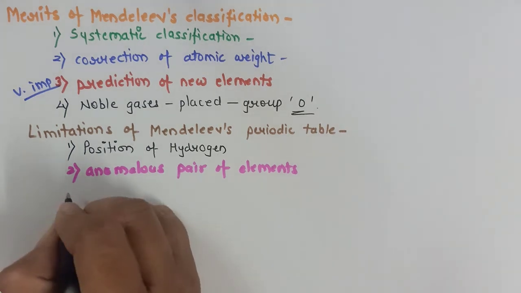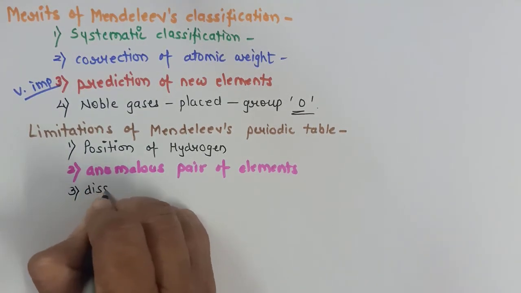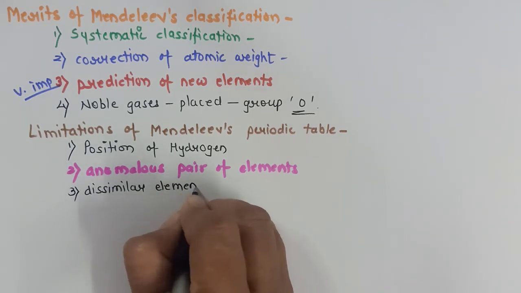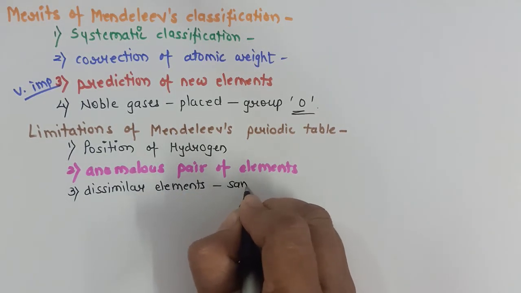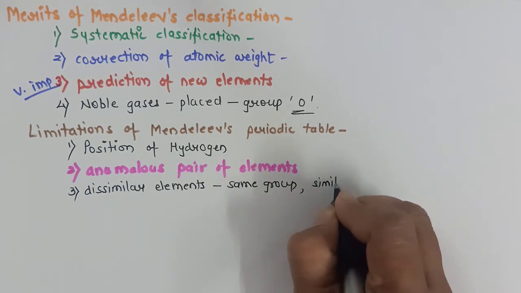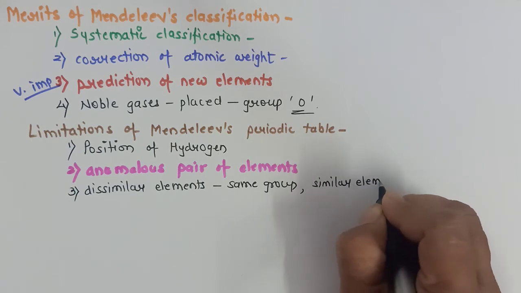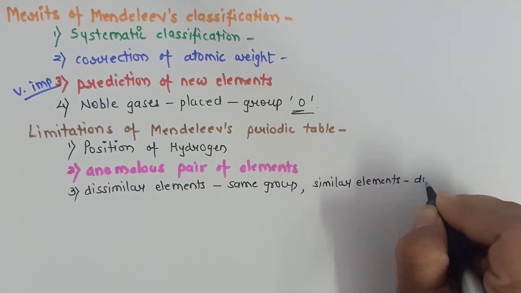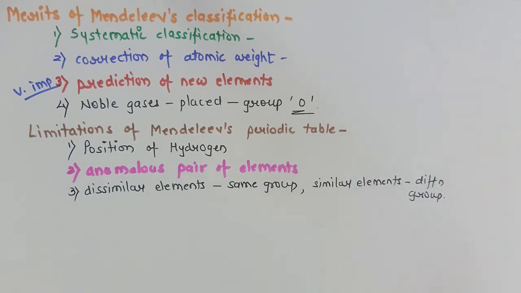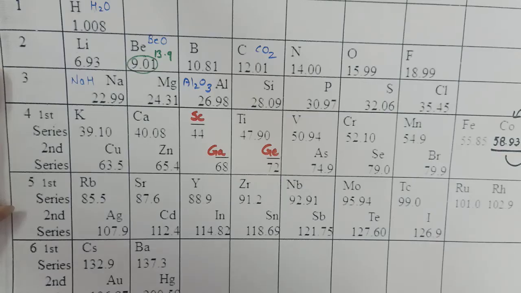The next limitation was that he placed dissimilar elements in the same group and similar elements in different groups. Classification says all the elements with similar properties must be placed in the same group and the elements with different properties should be placed in different groups. This law was violated in Mendeleev's table.